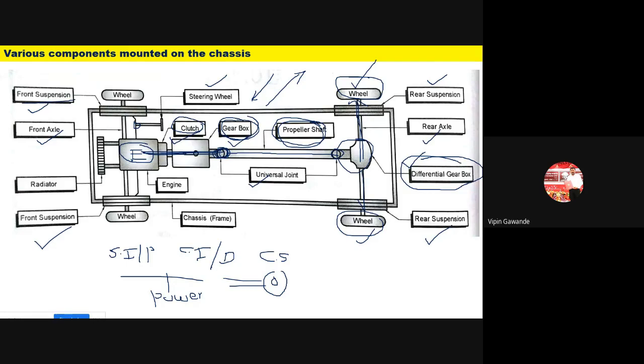Now one thing is remaining, that is the radiator. We know that during operation, this engine gets heated. So around this engine we have to supply cooling water, so that the cooling water absorbs the heat from this engine.